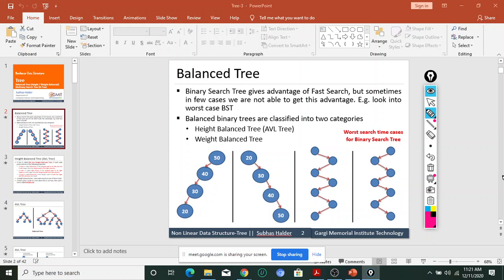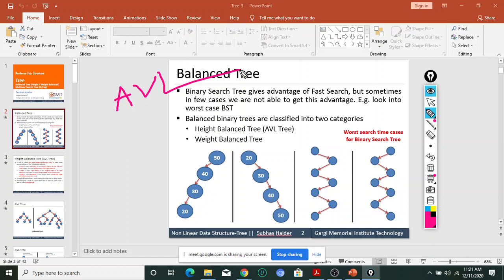So the searching procedure will be improved compared to the binary search tree. This tree is called the AVL tree.